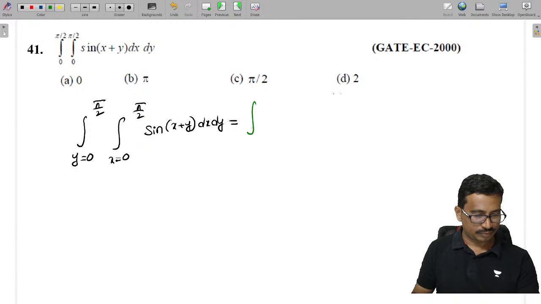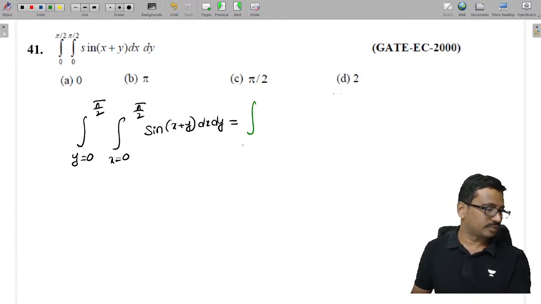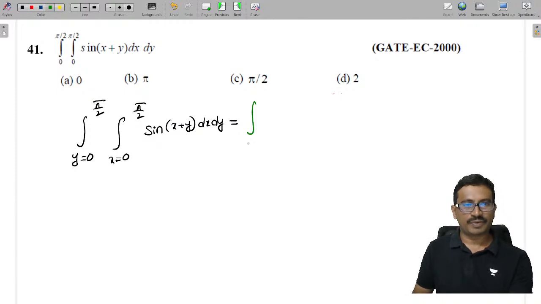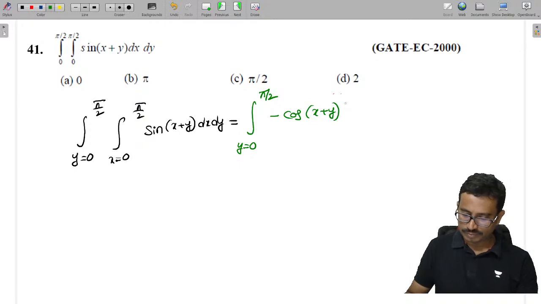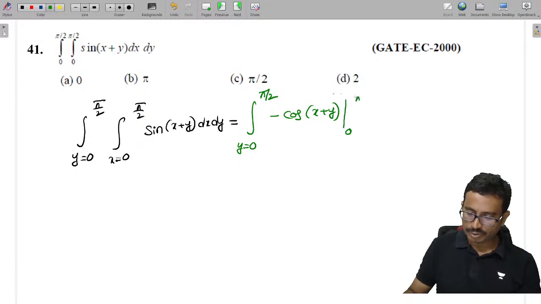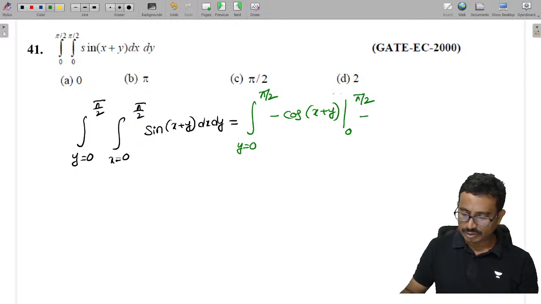Odd powers are also applicable. The condition to apply the Wallis formula is that the limits must be 0 to pi by 2. Odd powers or even powers, either works. Limits are 0 to pi by 2, we need that to apply the formula. This is minus cos of x plus y, and the limits are 0 to pi by 2, the x limits.